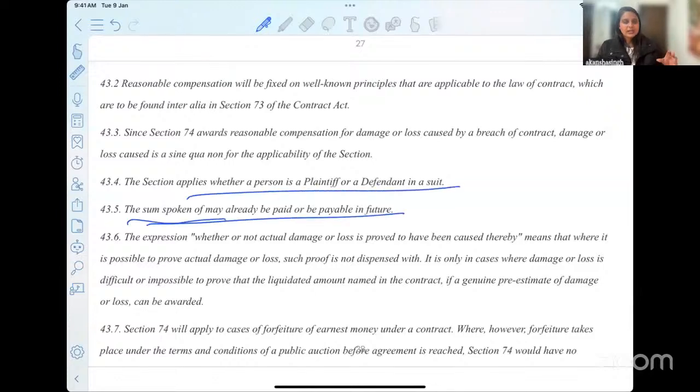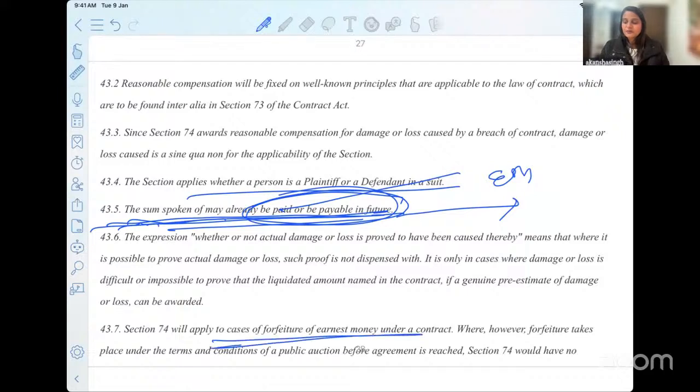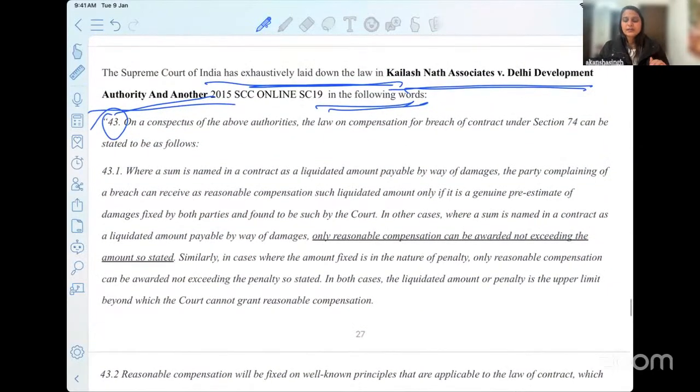I'll just pick 2, 3 out of it because we don't have so much time, just to give you an idea whether we have covered this or not. It says the sum spoken of may already be paid or be payable in future. Already paid is earnest money, payable in future is the liquidated damages or the penalty that we are talking about. Section 74 will apply to cases of forfeiture of earnest money under a contract. So this applies to forfeiture, as again told by the court in this case of Kailash Nath Associates.